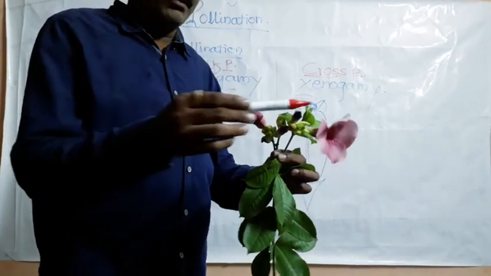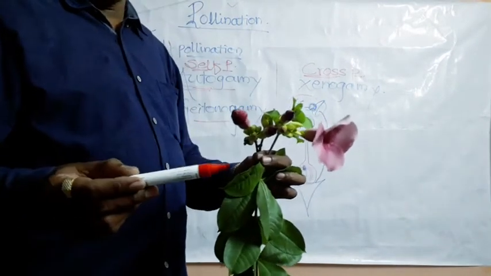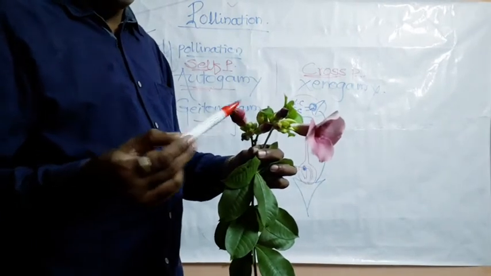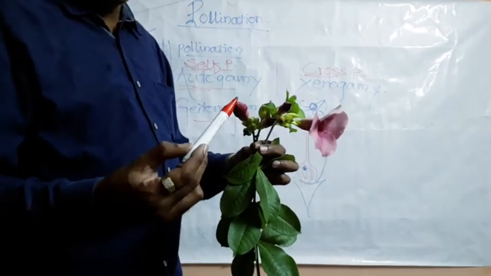So both are self pollination. And here in geitonogamy, mechanically or physically it is cross pollination.